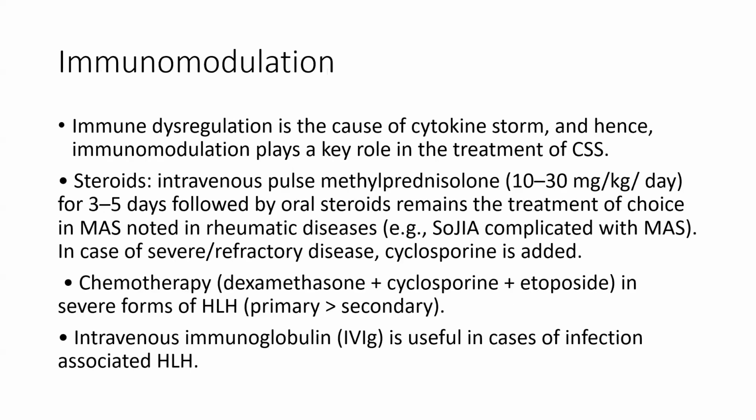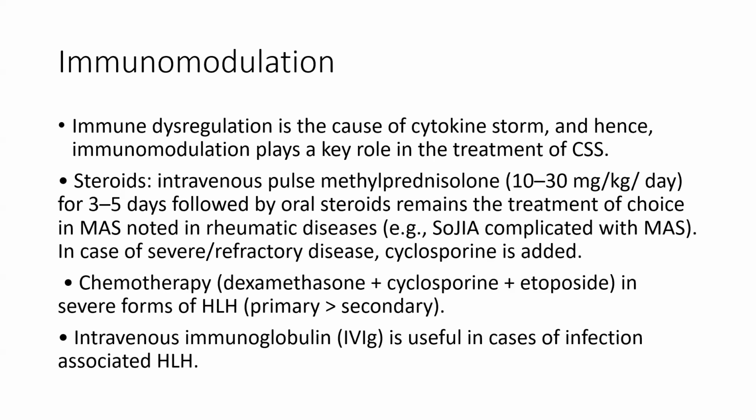Then immunomodulation. Immune dysregulation is the cause of cytokine storm. Hence, immunomodulation plays a key role in the treatment of cytokine storm syndrome. So the first drug in immunomodulation is steroid. Intravenous pulse methylprednisolone, that is 10 to 30 mg per kg per day for 3 to 5 days, followed by oral steroid, remains the treatment of choice in macrophage activation syndrome noted in rheumatic disease.